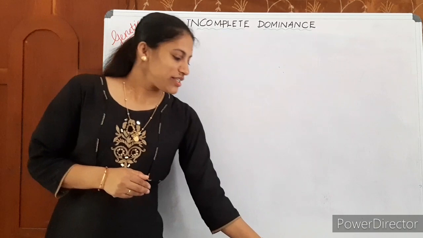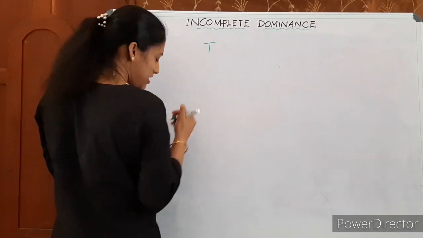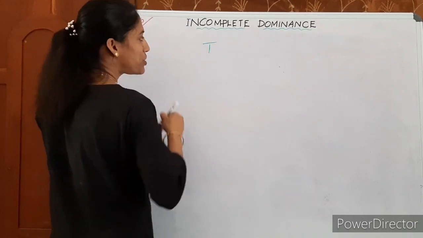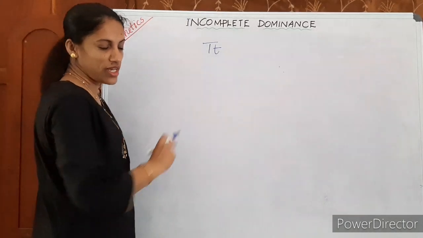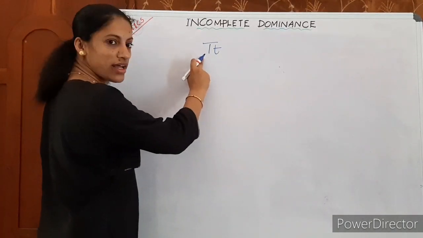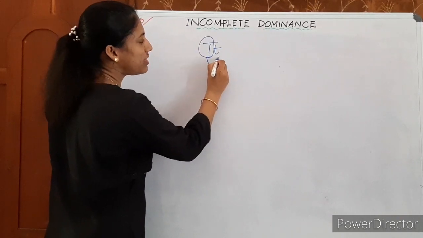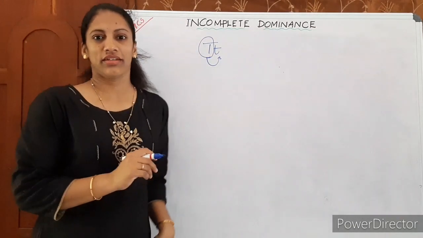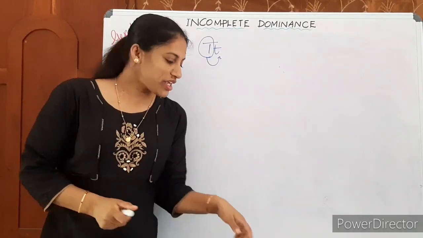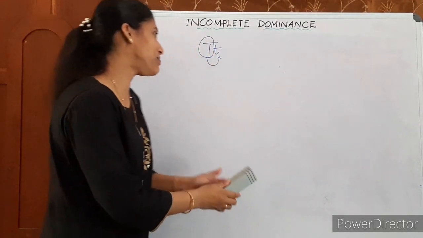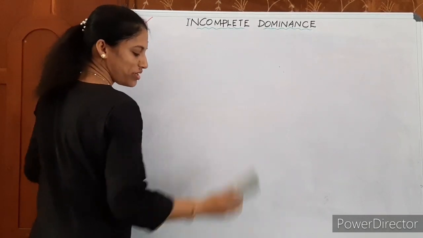The law of dominance says that when two dissimilar alleles come together in heterozygous condition, one allele is dominant over the other. That is what Mendel said, the law of dominance. And here we are discussing another concept. It is a non-Mendelian concept, incomplete dominance.